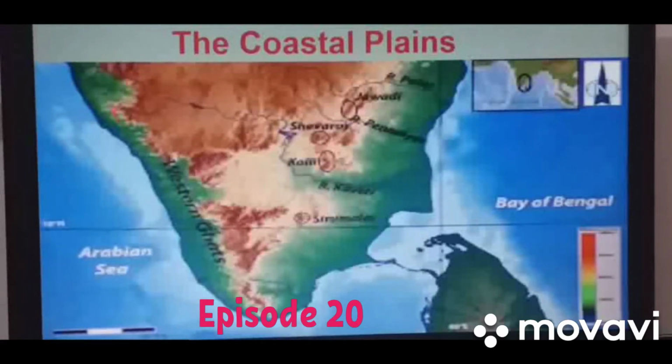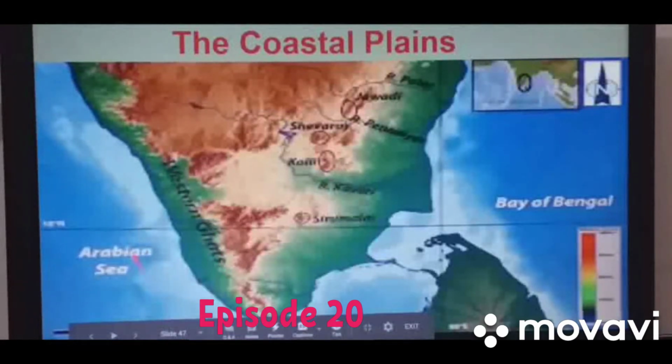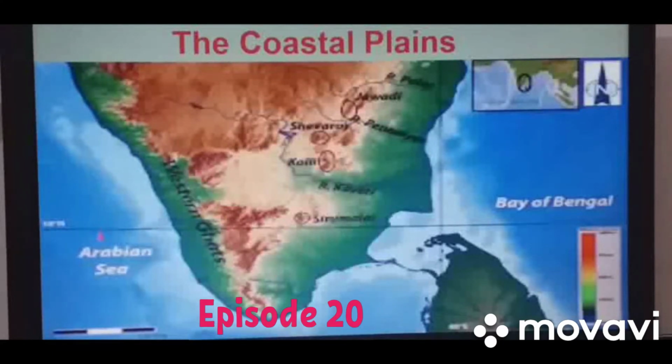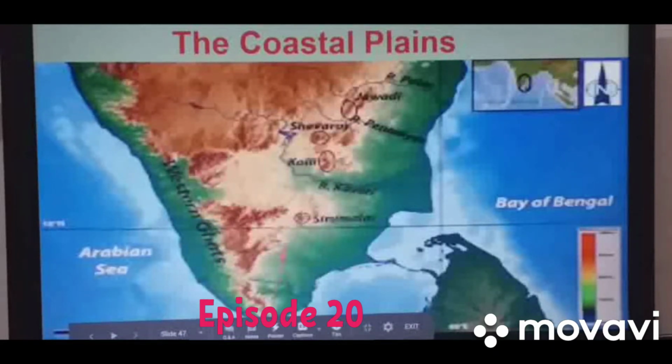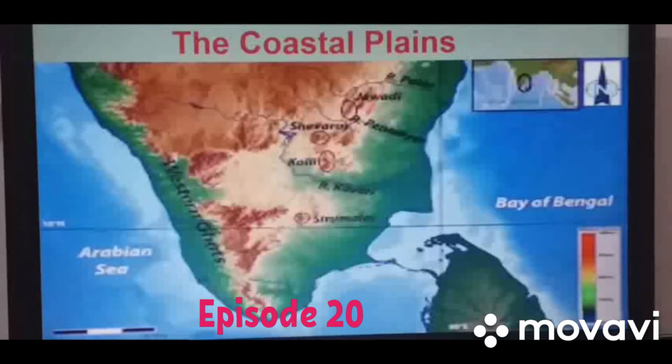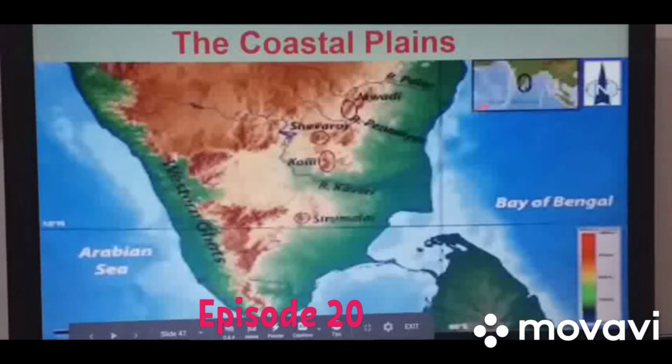So the location: the western coastal plain is sandwiched, or located, between the Western Ghats and the Arabian Sea. From the west side, this plain is bounded by the Arabian Sea, and from its eastern side it is bounded by the Western Ghats. In the same manner, here you can see the eastern coastal plain. From their west side they are bounded by the Eastern Ghats, and towards the east side they are bounded by the Bay of Bengal. This is the location of the eastern and western coastal plains.